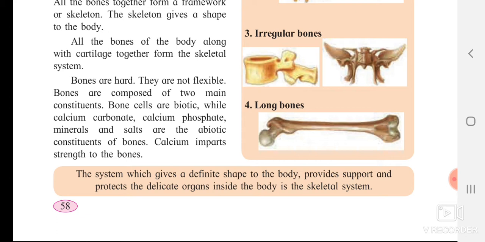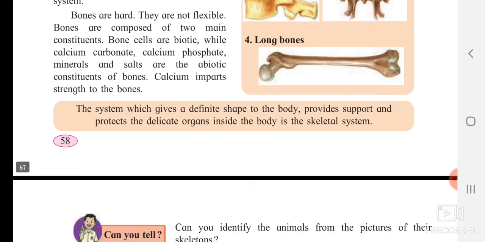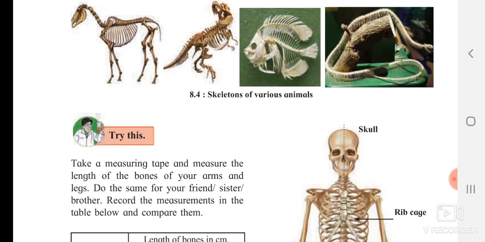The system which gives a definite shape to the body, which also provides support and protects the delicate organs inside the body, is called the skeletal system. What is the work of the skeletal system here? Yes, the skeletal system gives you a definite shape, it gives you support, and it protects your delicate organs. These are the main functions of the skeletal system. We are going to see the next part.